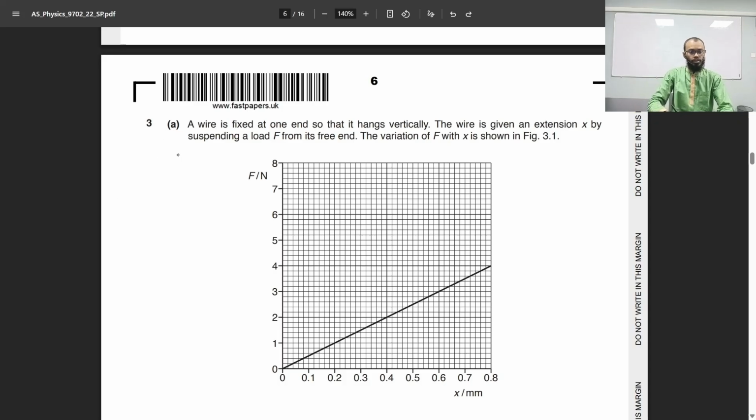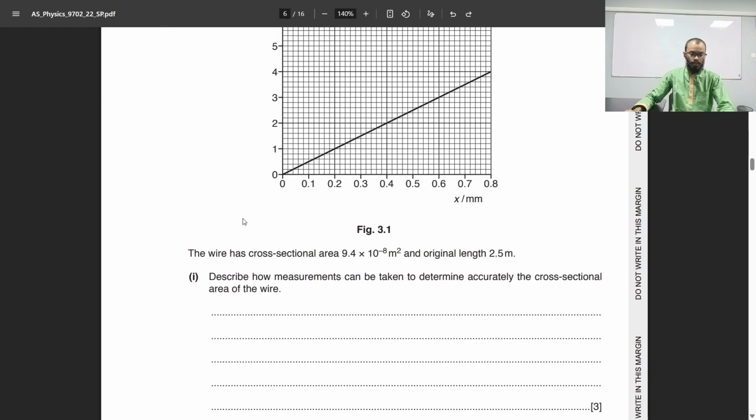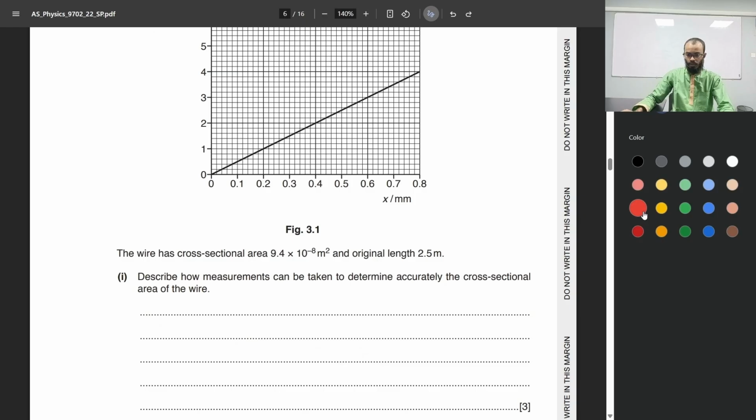Right. Question 3. A wire is fixed at one end so that it hangs vertically. The wire is given an extension x by suspending a load F from its free end. The variation of F with x is shown here in this figure. The wire has cross-sectional area of 9.4 times 10 to the power of minus 8 meters square and original length of 2.5 meters.